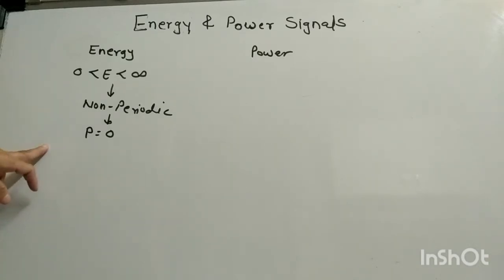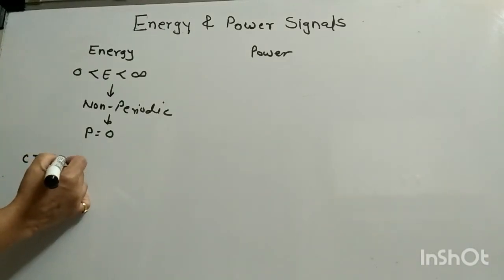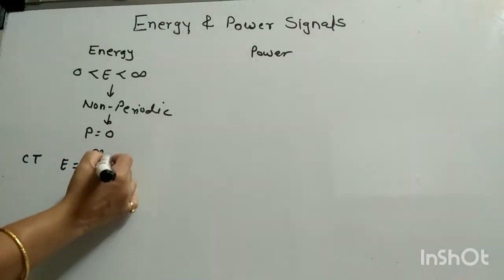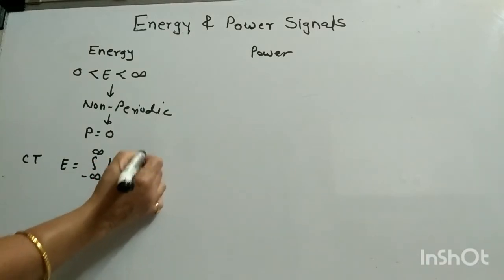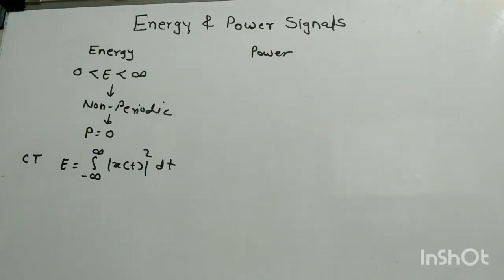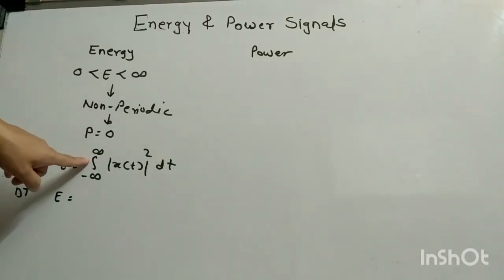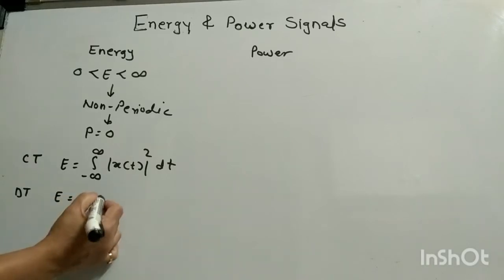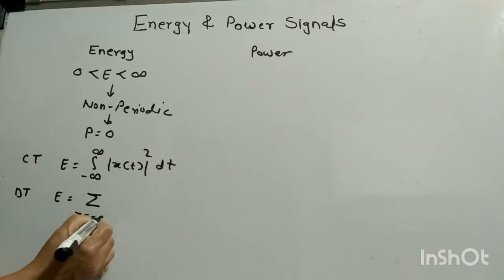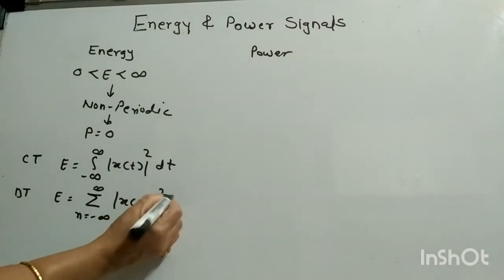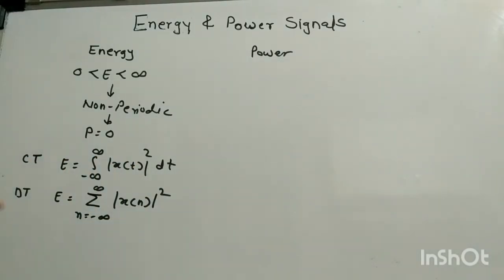Now we'll see the formulas for calculating the energy for CT as well as for DT. First for CT, the formula is E is equal to the integration from minus infinity to infinity of mod of x(t) square dt. And for DT, instead of integration we'll use a summation. E is equal to the sum over n from minus infinity to infinity of mod of x[n] square. So these are the formulas.